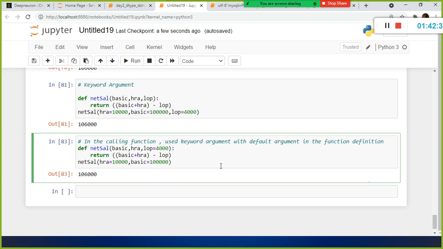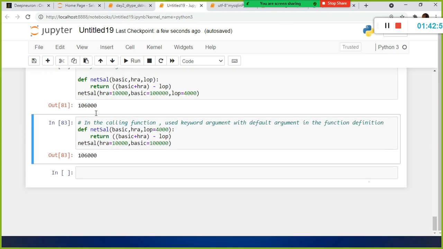Instead of 100,000, you might pass 10,000 for the basic. If you specify explicitly like this, you can overcome that issue. Got it? So this is what is called keyword argument.